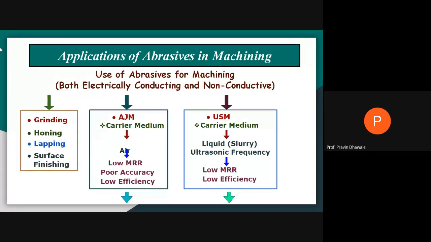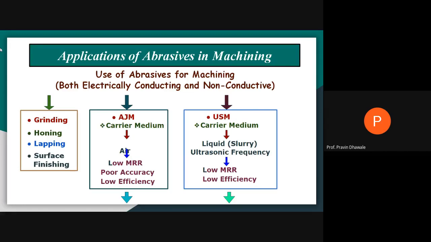There are different applications of abrasives in machining processes. The abrasive particles, those we have studied in abrasive jet machining, may be electrically conductive and non-conductive also. Means some abrasive particles have conductivity of electricity and some are non-conductive. Here we are using abrasives for machining operations, for example grinding machine, honing machine, lapping machine, surface finishing machine. All these machining processes, where the material removal rate is very low, may use abrasive particles.